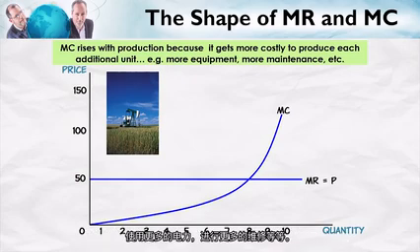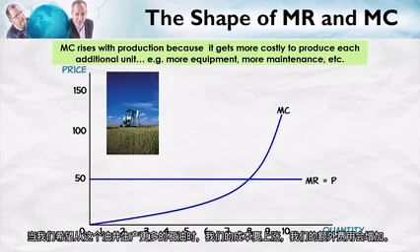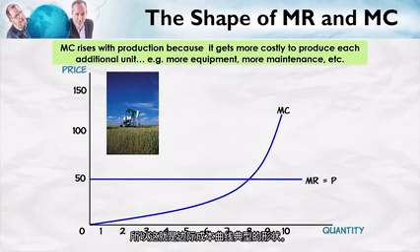We're going to have to put in a lot of electricity. We're going to have to do a lot of maintenance and so forth. So our costs will tend to increase. We can't produce an unlimited amount of oil at the same cost from this oil well. Our costs are going to go up. Our additional costs are going to rise the more we want to produce from that oil well. So this is a typical shape of a marginal cost curve.